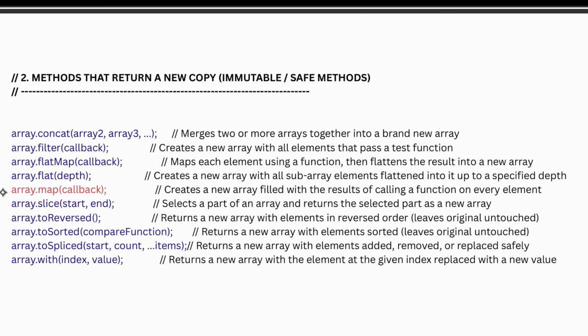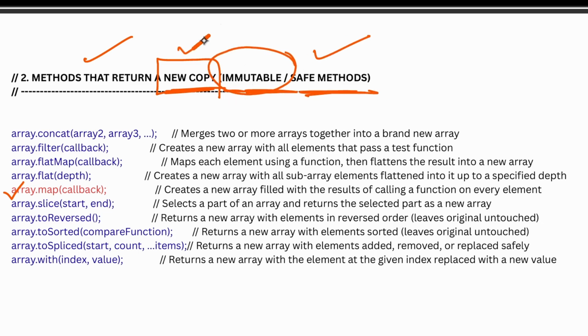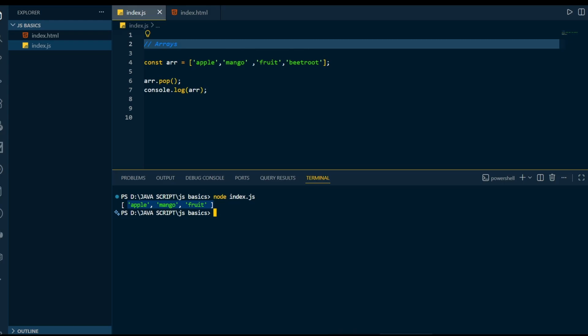And not only that, there is a method known as array.map. This is the method to return a new copy. Okay, immutable means you are not changing the original. It will return a new copy. So if you are using map, flat map, filter, these are all methods that will return a new array. How? Let's see that in the code.